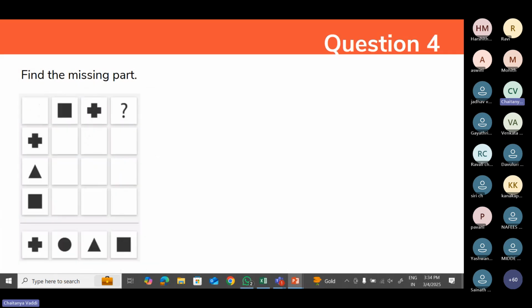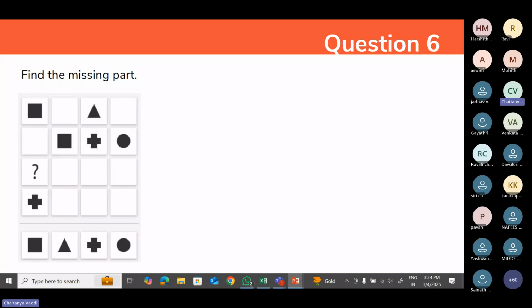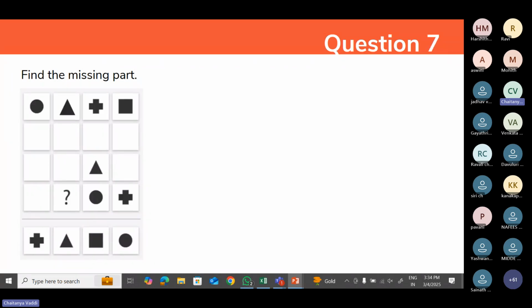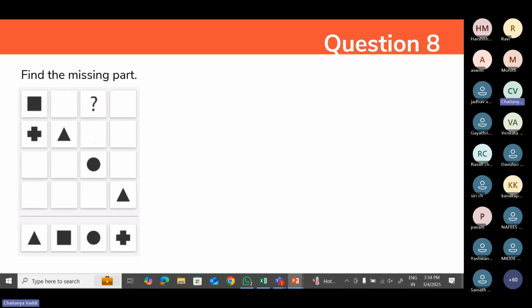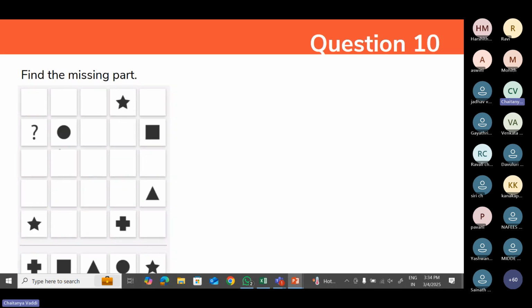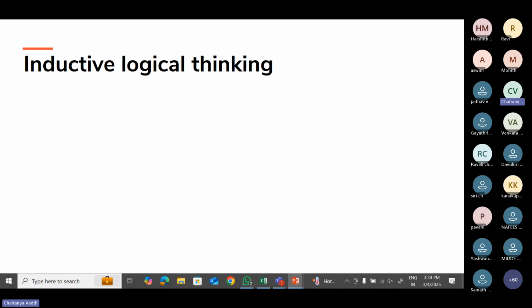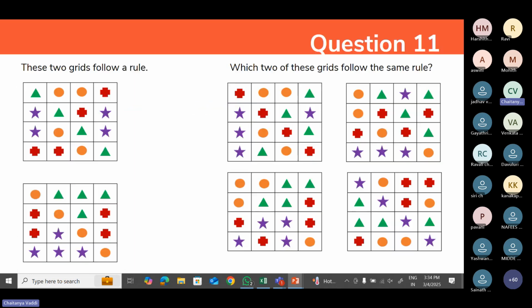Let's say we have so many questions like this. You just give it a try. If you solve all the questions, you'll get more practice for tomorrow's exam. After this, we will have a second game, identifying similar patterns. This is very easy to understand, and it is the easiest game of all the games. I'm showing some 3 to 4 games.